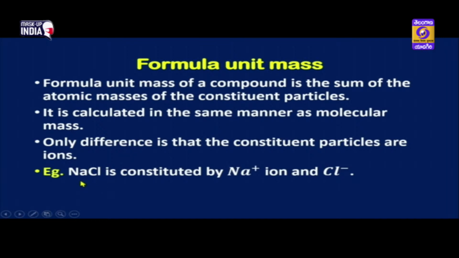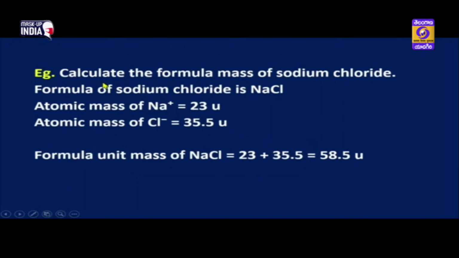For example, sodium chloride is constituted by Na plus, that is the cation of sodium, and Cl minus, that is the anion of chlorine. Children, let us calculate now. Formula of sodium chloride is NaCl. Atomic mass of sodium will be 23 U and atomic mass of chlorine will be 35.5 U. So the formula unit mass will be 23 plus 35.5, which is equal to 58.5 U. Okay children, this is the formula unit mass of sodium chloride.